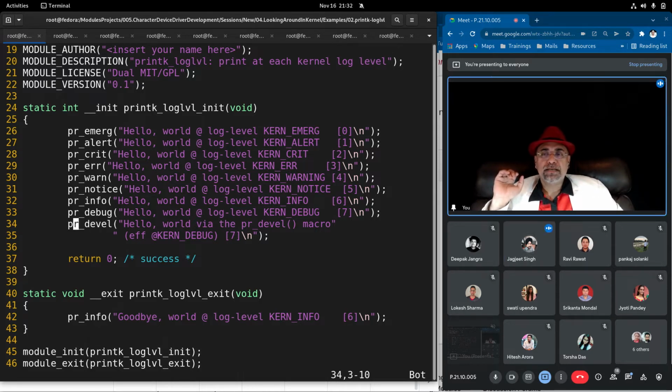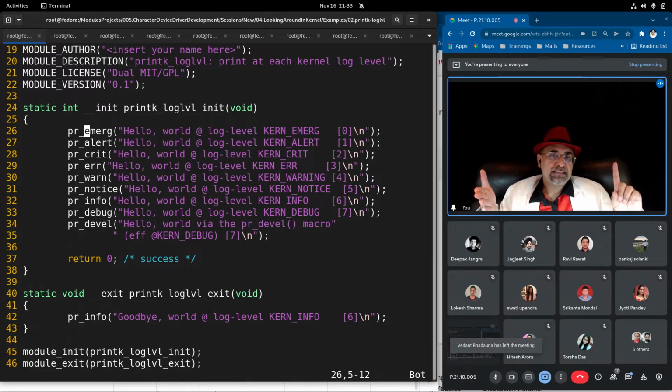So these are the priority associated symbols that are exported by the kernel symbol table, and you should start using this now. printk and the priority KERN_EMERG, then followed by double quotes message is the older way. Okay, this is the new way now. You have 9 priorities and you have 9 new symbols exported by the kernel.